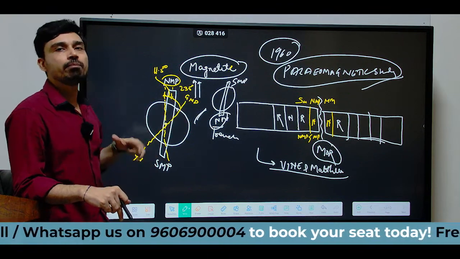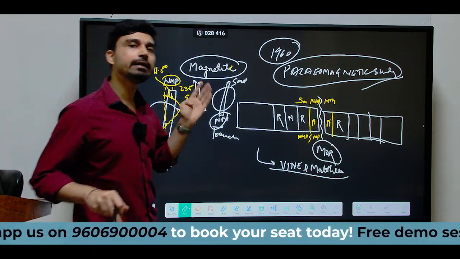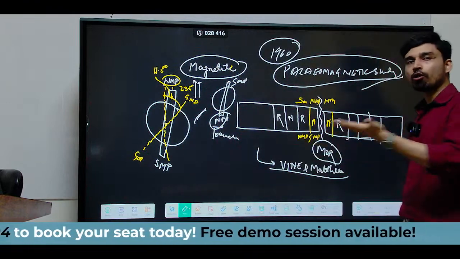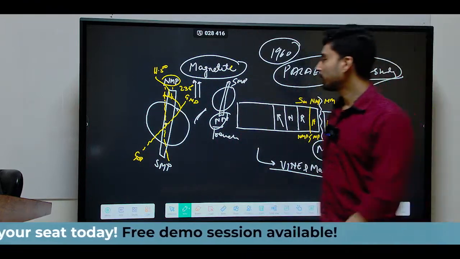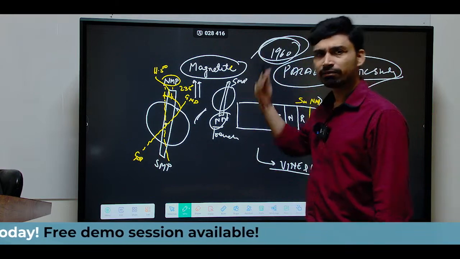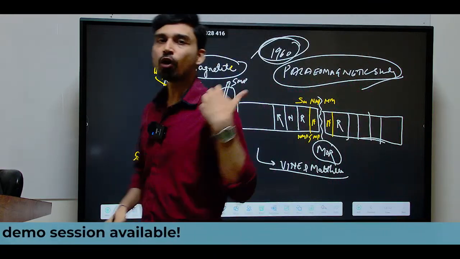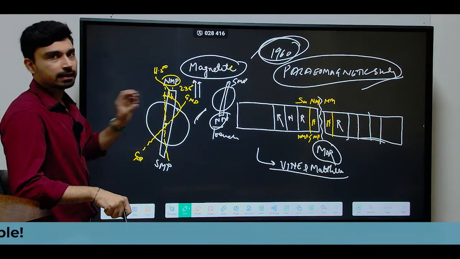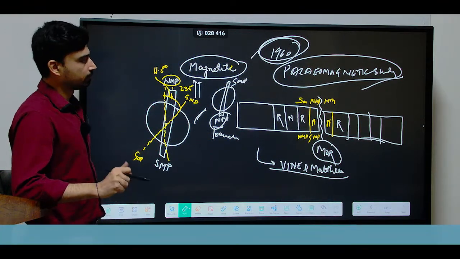It has happened many times in the past, and it can happen in the future as well. This theory came somewhere in the 1950s and 1960s, and today we have concrete evidence to prove what Vine and Matthews were saying at that time.